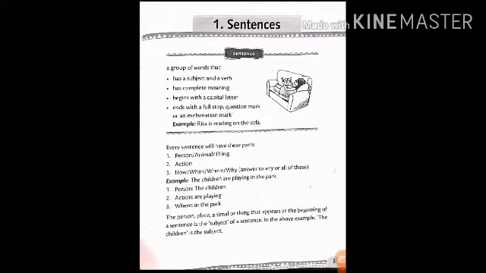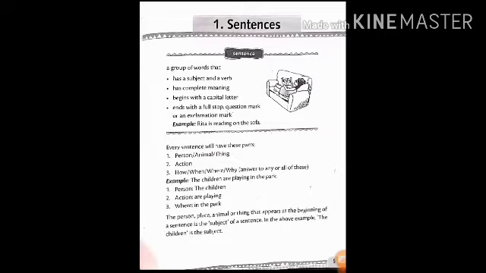Rita is the doer. She is performing the task. What is she doing? She is reading. Then this verb is reading. And on the sofa. On the sofa is what? Objective case. Fine.